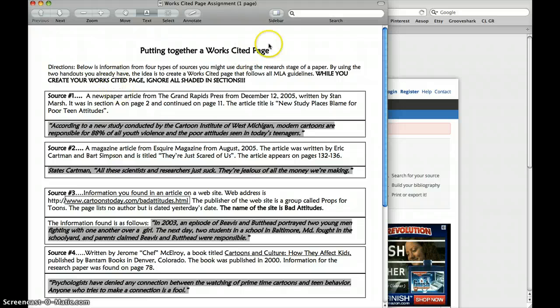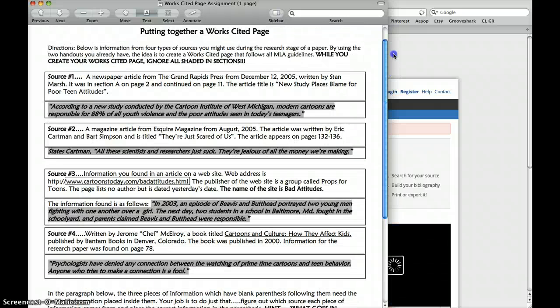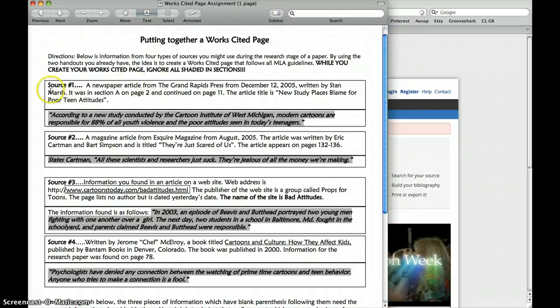I have put together one sheet of just information. It'll tell you where everything is. So for example, source number 1 is a newspaper article from the Grand Rapids Press from the date here, written by author here, and it's in section A on page 2 and continued on page 11. And it has the article title.